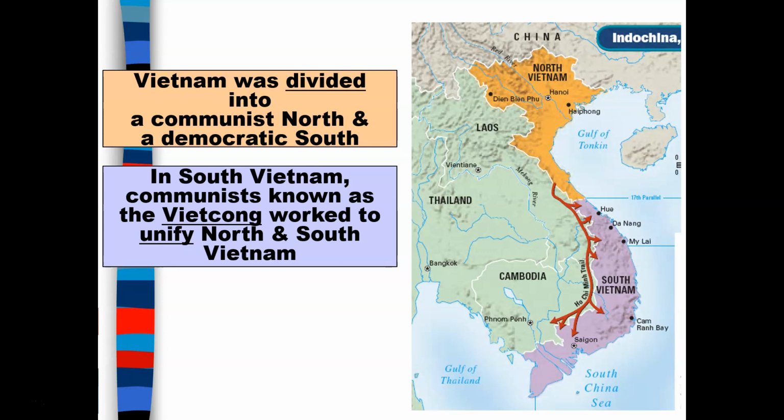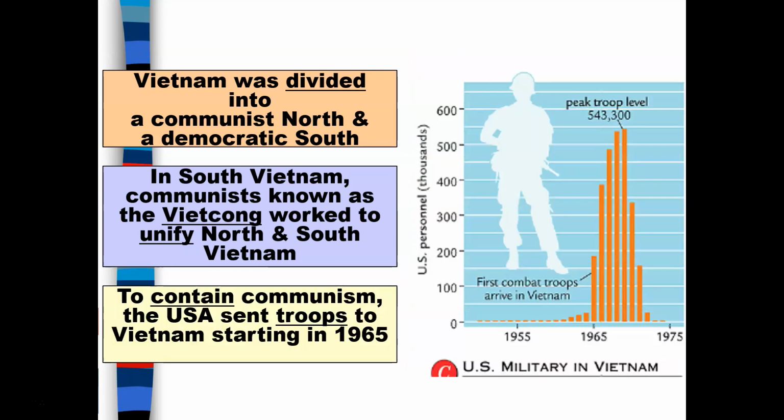In South Vietnam, communists, known as the Viet Cong, worked to unify North and South Vietnam and were aiming to have the entire country of Vietnam become communist. To contain communism, the United States sent troops to Vietnam starting in 1965.